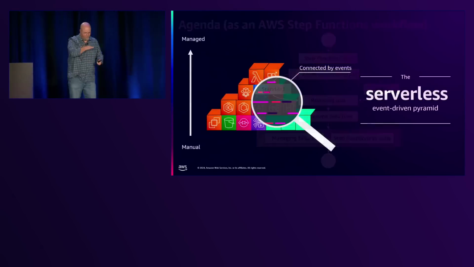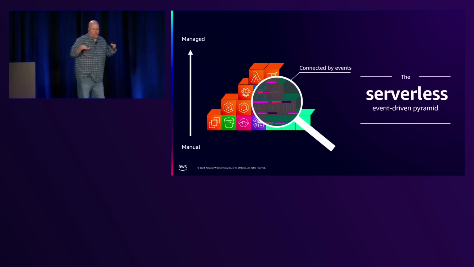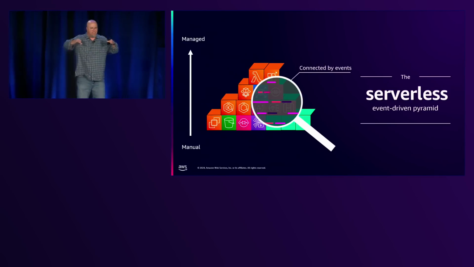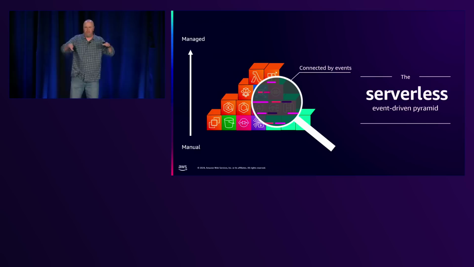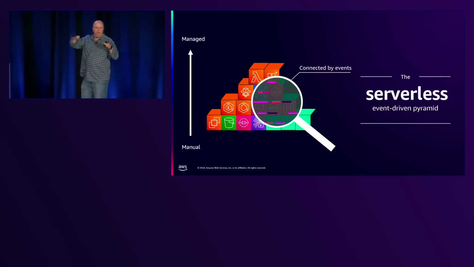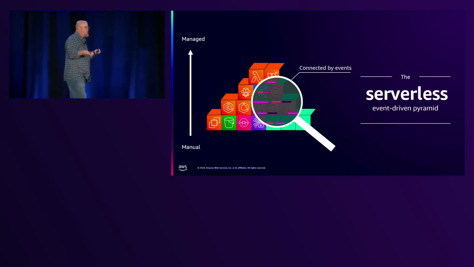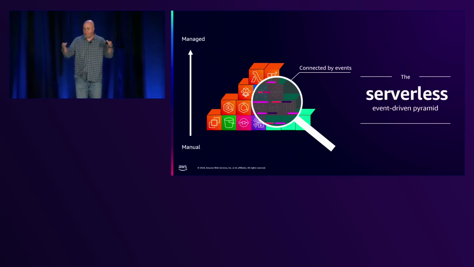All right, so when we talk about serverless, an interesting way to look at this is like this serverless pyramid. Some is manual, like ECS Fargate, where that's serverless, but you have some controls and some knobs and levers you can turn. And then you get all the way up to EventBridge or Lambda functions, where it's not as many knobs and levers. But the idea is you have these services that we chain together to build applications.